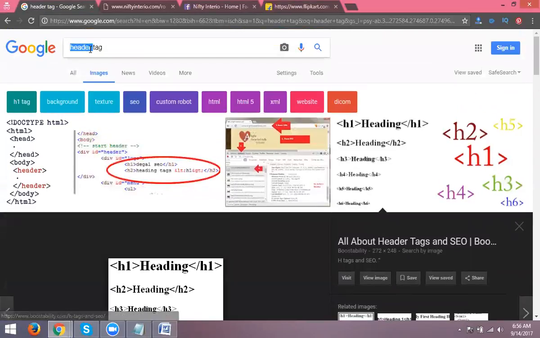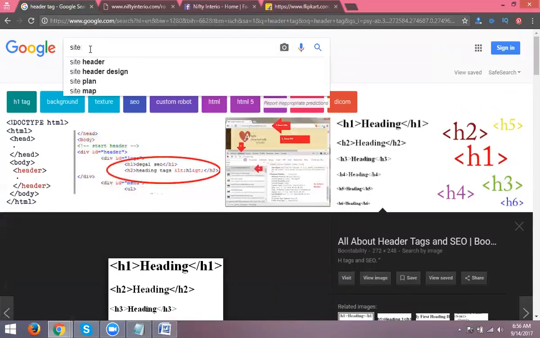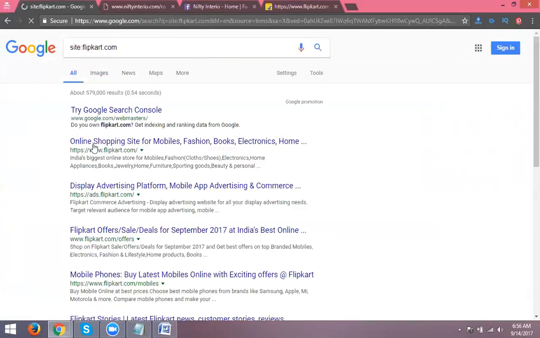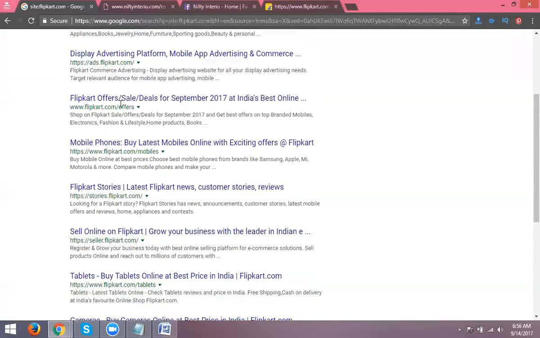How is the XML sitemap defined? Simple. Just go to Google here. Type site colon flipkart.com. Click on all. How many pages are there? 5,79,000 pages. So they're showing every page. See this: flipkart.com/offers, /mobiles, stories.flipkart.com. Now open other pages like this. This is all about the Flipkart inner pages.